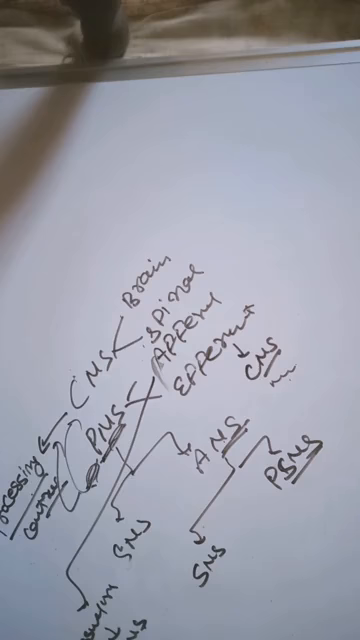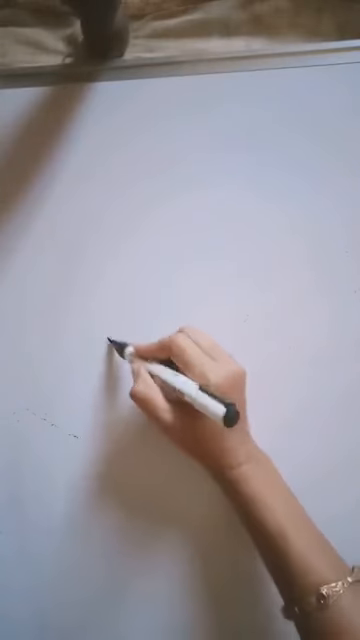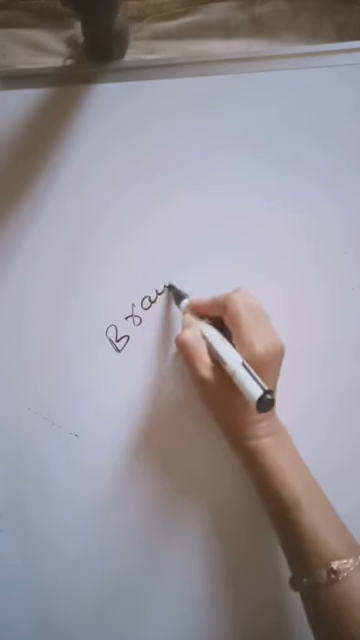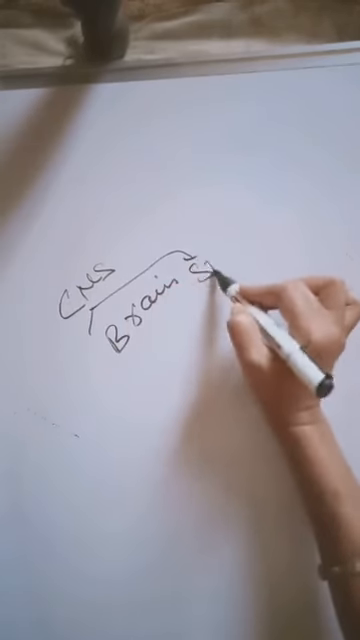Next is the human nervous system. In the human nervous system, we are studying about the brain and the spinal cord. When we are discussing the central nervous system, we are studying the brain and spinal cord.